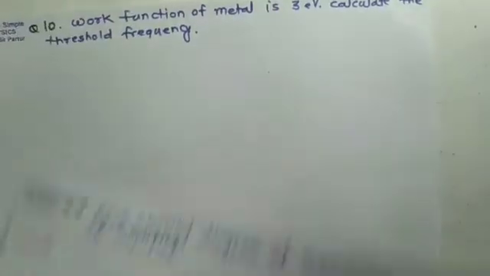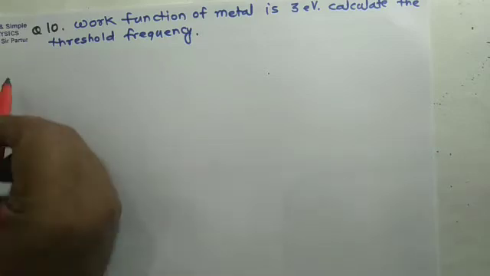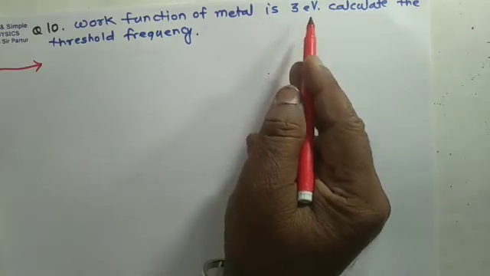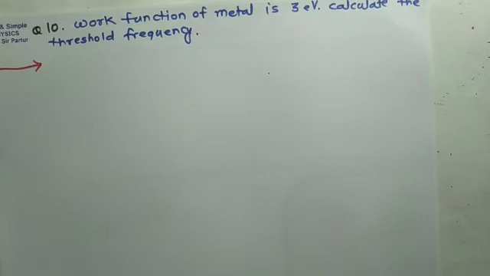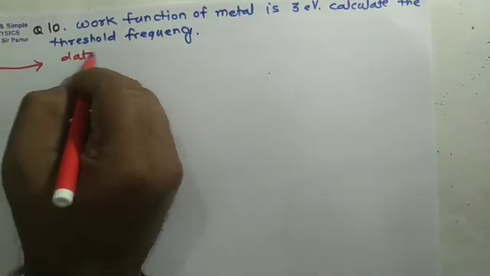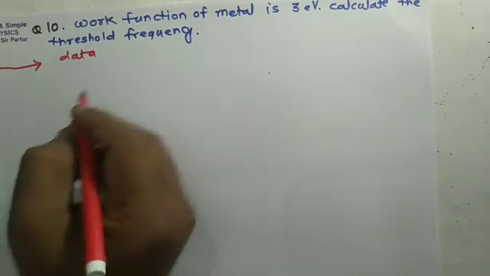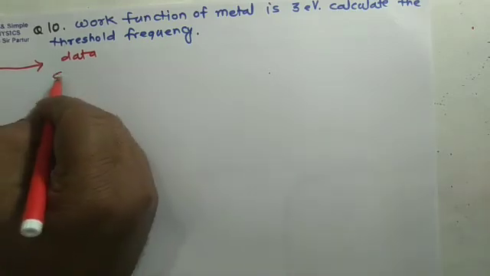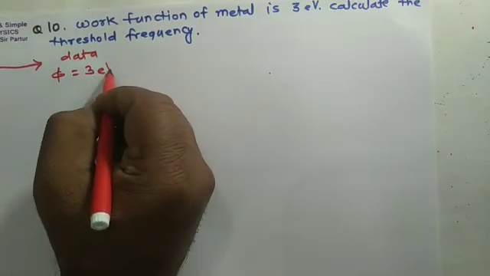Again, a question that is numerical based. Work function of metal is 3 electron volt. Calculate threshold frequency. See here, work function is given. We can write data. So work function is given as 3 electron volt.